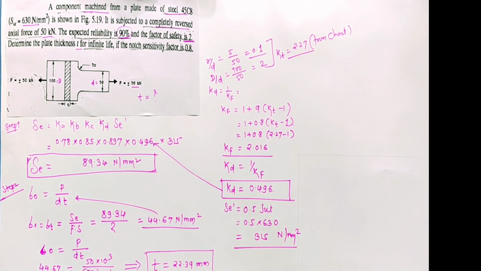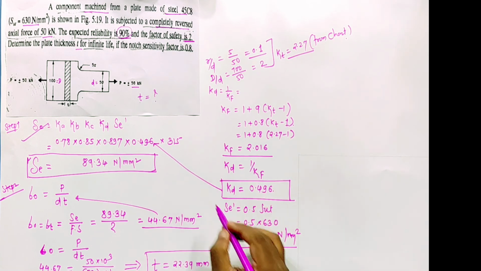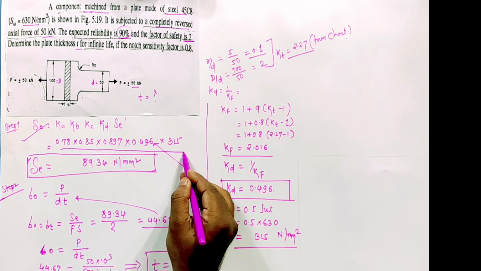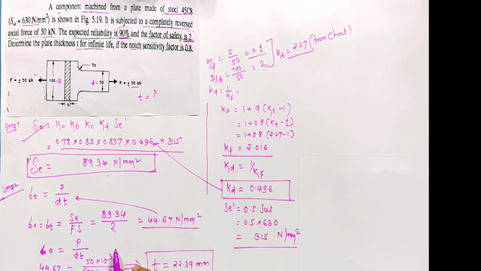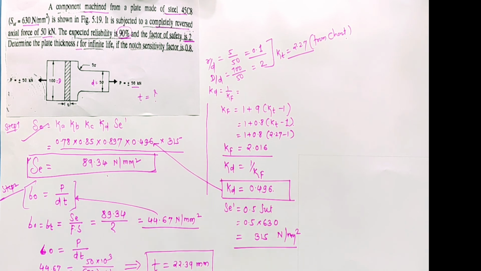Correct? So likewise we are going to solve the numerical stepwise. First the equation, second we have to use the graph, through which we find the Kt value, and after calculating Kt we put all the values over here. We'll get Se, and through the nominal stress equation we can calculate the thickness. I hope you understood this.